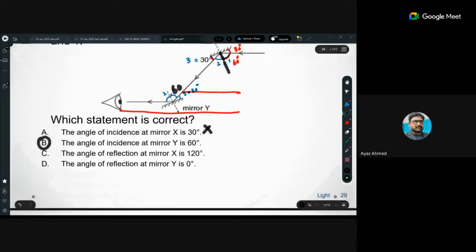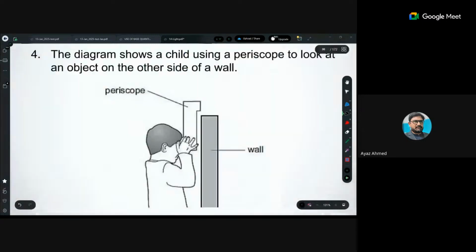ठीक है. 120 तो नहीं होगा. Angle of reflection is 120 नहीं है. So the angle of reflection ये भी नहीं है. So this is basically the main principle of getting through these all.